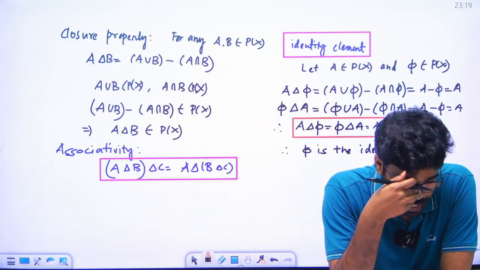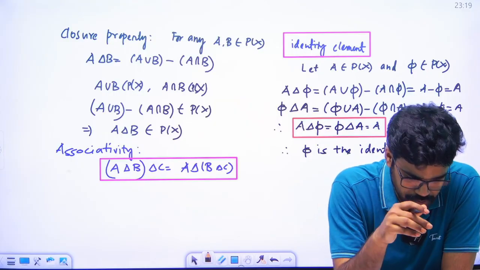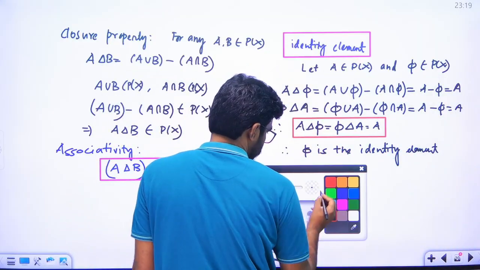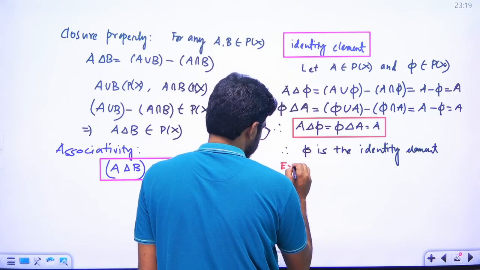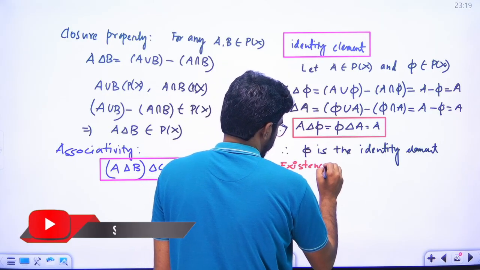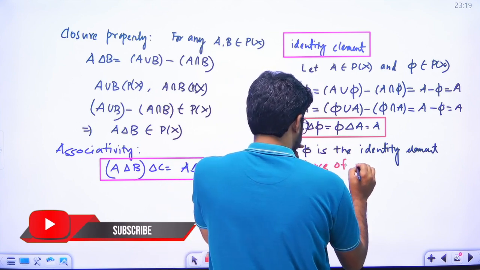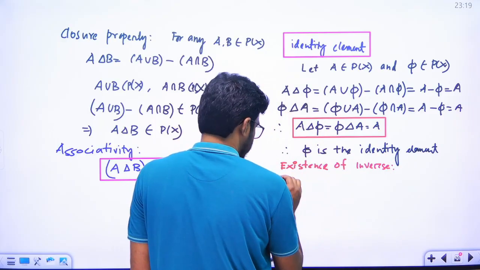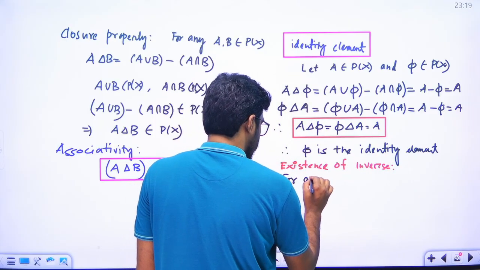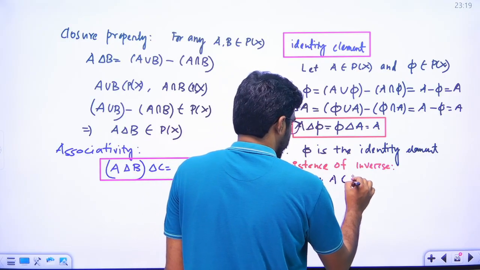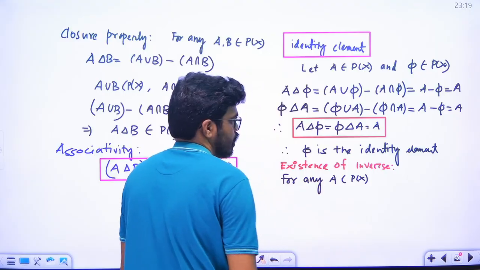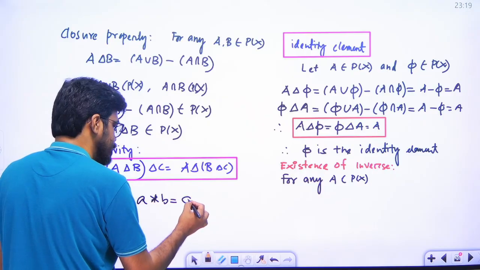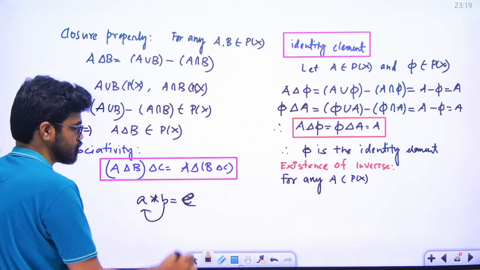Now we have to show the existence of inverse, right? So the final property is the existence of inverse. Let us consider any set A belonging to P(X). See, the definition of inverse: if A star B is equal to the identity element, then we say B is the inverse of A, right?